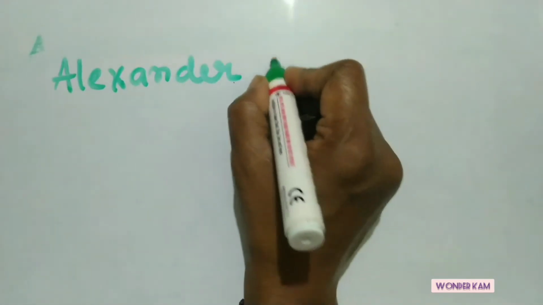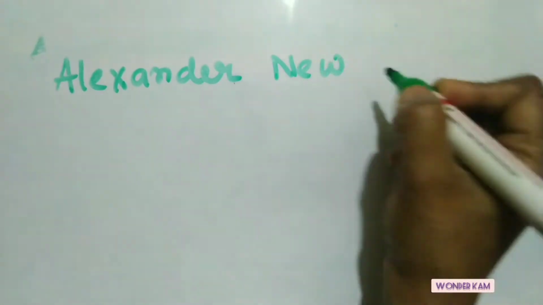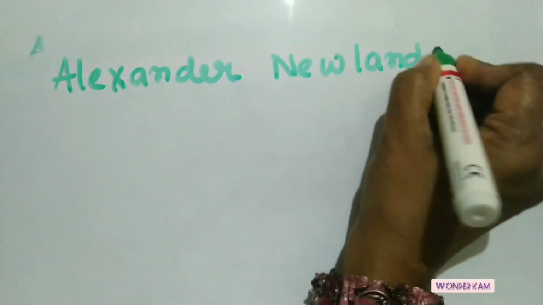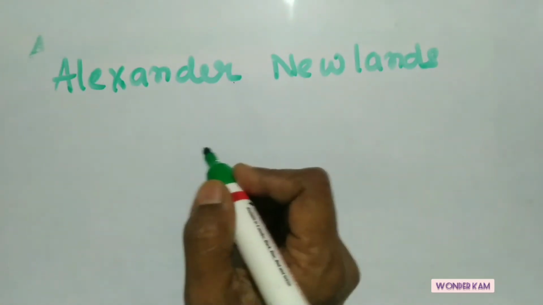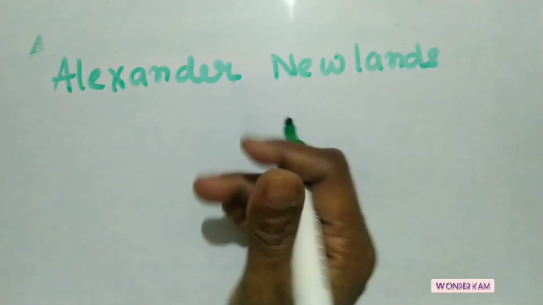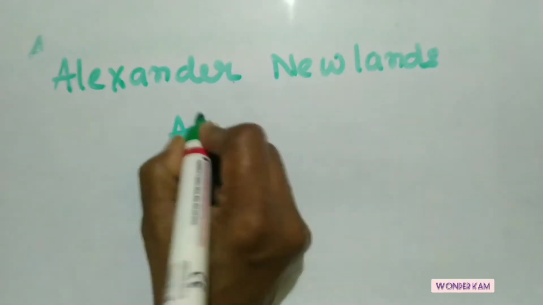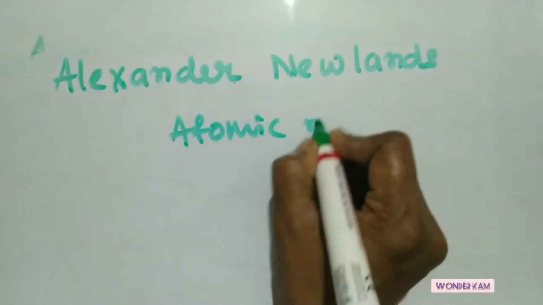It was Alexander Newlands who made the next attempt at the classification of different elements. He arranged all the elements in increasing order of atomic masses.